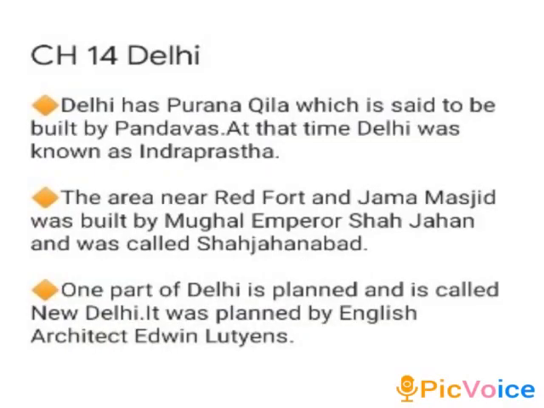Delhi has a lot of old monuments. It has Purana Killa, which is said to be built by the Pandavas. At that time, Delhi was known as Indraprastha. There is also an area near Red Fort and Jama Masjid, which was built by Mughal Emperor Shah Jahan, and that's why it was called Shah Jahanabad. One part of Delhi is planned, and it was planned by the British architect named Edwin Lutyens. It is called New Delhi.